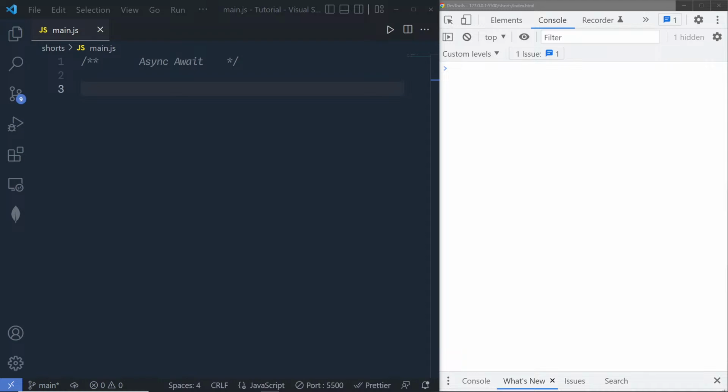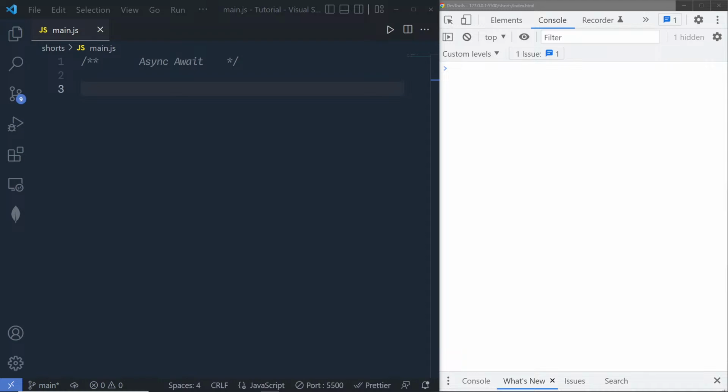To understand async await, we need to first understand what is event loop and promises. So we will look at how async await solves the problem we have with event loop and promises. So let's first understand what is event loop. Event loop is one of the most important aspects of JavaScript.